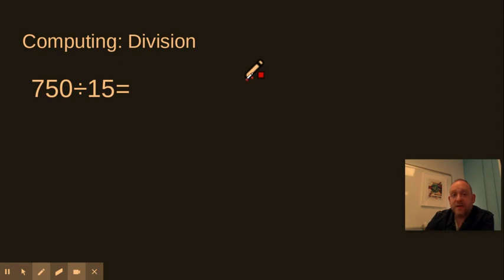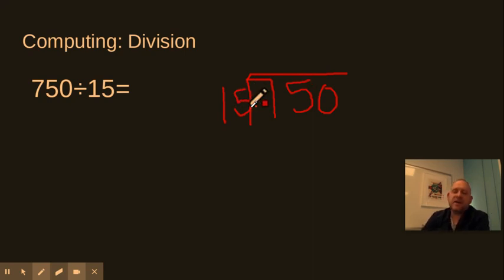All right. So I have 750, and we need to divide that by 15. Put them in the vinculum there. There's 15. All right. So 15 cannot go into 7. You can put a 0 there if you want to. I just happen to know I want to go over to the next digit. So I know a couple different things. I know that 15 times 2 is 30. I know that one off the top of my head. If I do 30 twice, which would be 15 times 4, that's 60. And then 60 plus another 15 actually ends up being 75. So that would give me 5 of them.